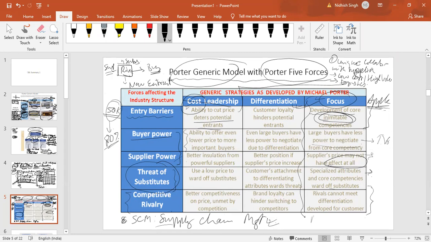What kind of word? Perceived image, right? These are the terminology that you have to pick up. Perceived image or value. It cannot be created soon. It will take decades to create that kind of image in the mind of the customer. Are we good with this?